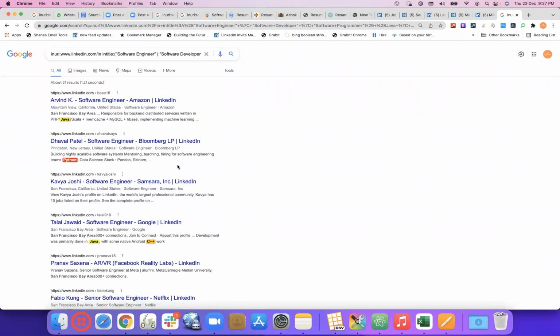And yeah, we have Mountain View, California, and some of the results. If you see Princeton, New Jersey, this person might have been there in the past. As I mentioned, this is a text part, which is unstructured data. Even the location part is again unstructured. It's trying to show these are the locations where these results are. So these people might have worked in the past in the San Francisco Bay Area. Let's say Dhaval Patel, currently in Princeton, New Jersey, but previously would have worked there.